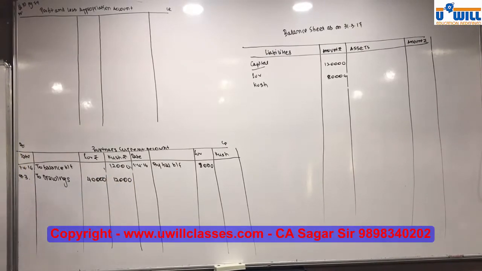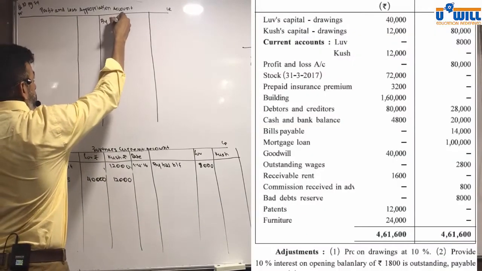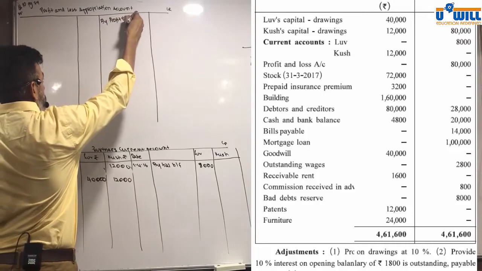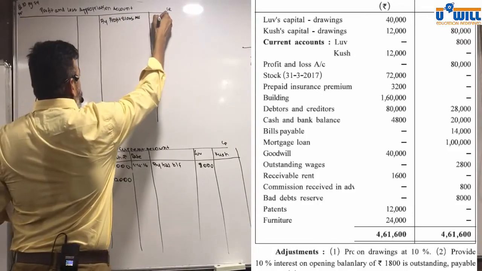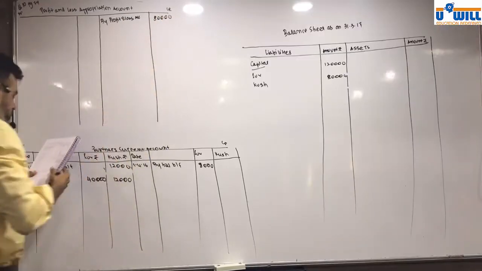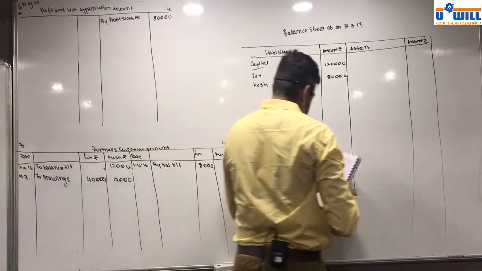Profit and loss account. By profit and loss account, 80,000. Stock, closing stock 72,000.